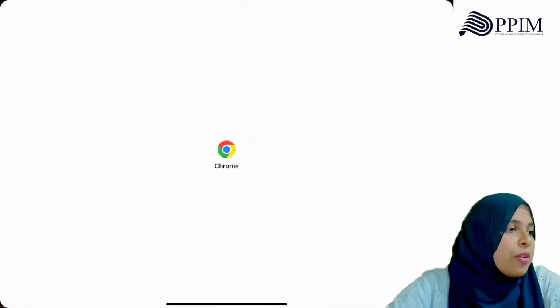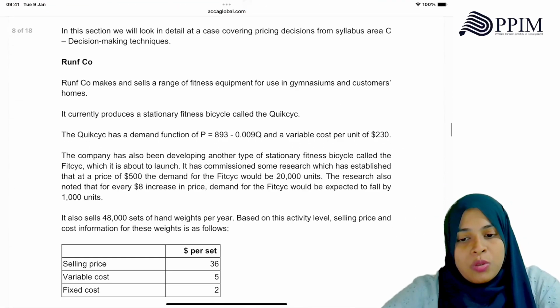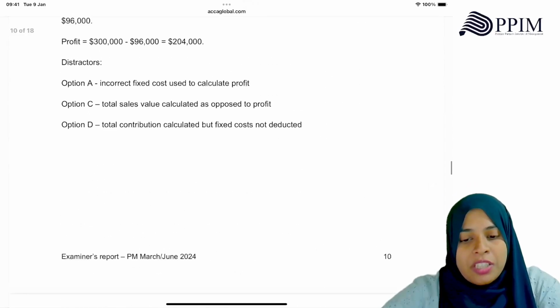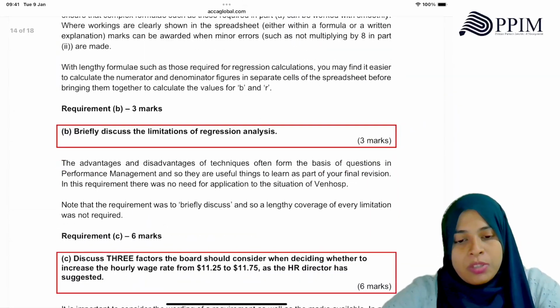Do these examiners reports because you can see the tough questions there. Try those questions and look at the answers, because the answers are also given in the examiner's report. Then look at this question, section C question.